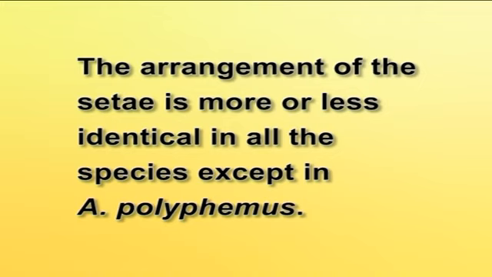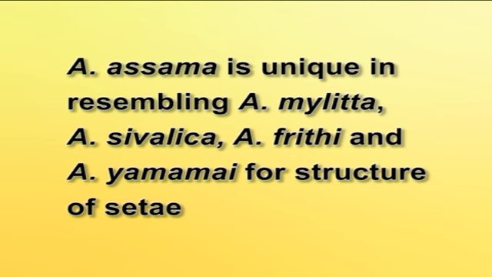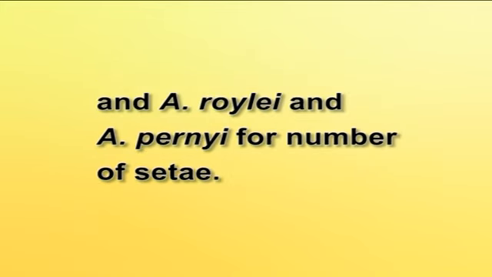The arrangement of the setae is more or less identical in all the species except in Antheraea polyphemus. It is noteworthy that Antheraea royalei and Antheraea pernyi show a remarkable degree of resemblance in all features. Antheraea assama is unique in resembling Antheraea mylitta, Antheraea sivalica, Antheraea frithi and Antheraea eucalypti for structure of setae, and Antheraea royalei and Antheraea pernyi for number of setae. Antheraea polyphemus, while resembling Antheraea assama in number of setae, has a distinctive arrangement of setae on some of the tubercles.